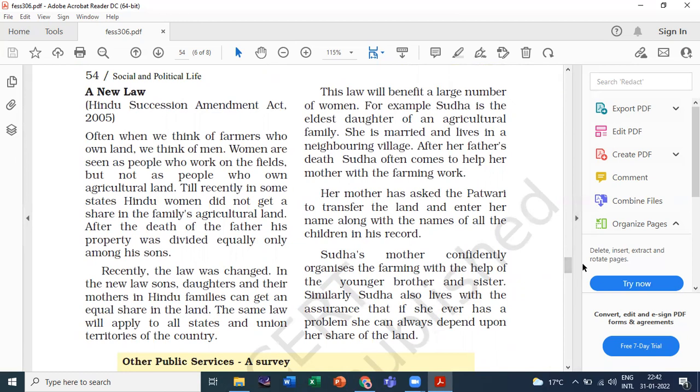So here you have to mention first what the Hindu Succession Amendment Act is. And next you have to mention how it is different from the old one. As you all know, girls or women did not get a share in the family's property. Earlier they did not get any share, and now in the new act, a new law, they get their share of lands. So that is the difference. So read it very carefully. It's a very easy chapter. Very few questions are there, but it's a very important chapter.